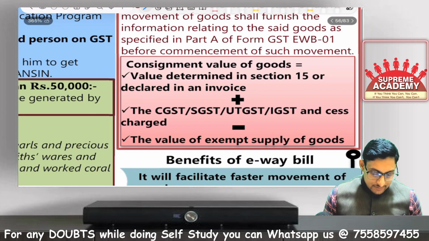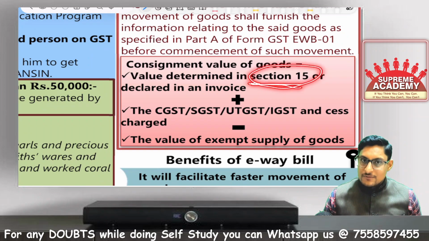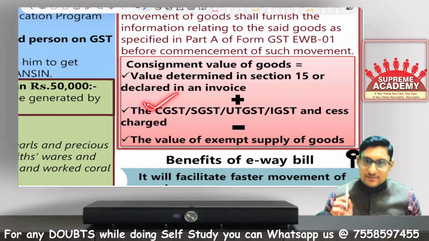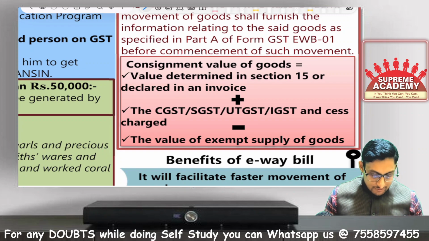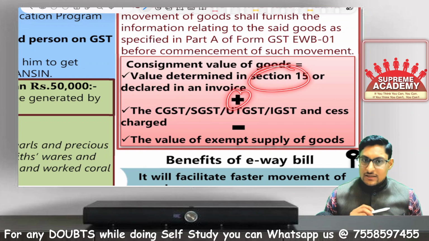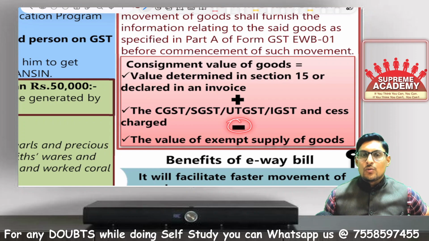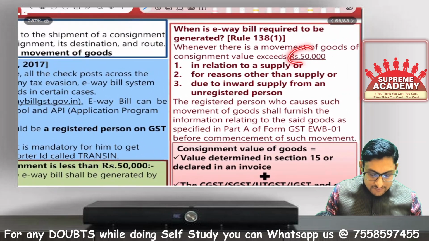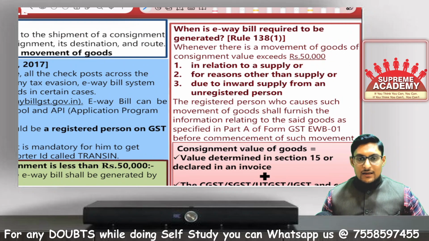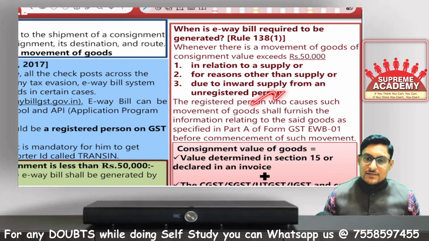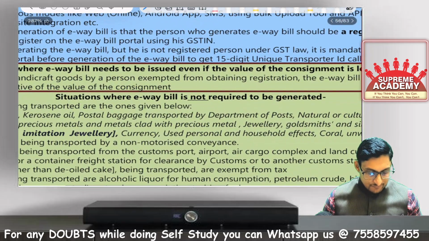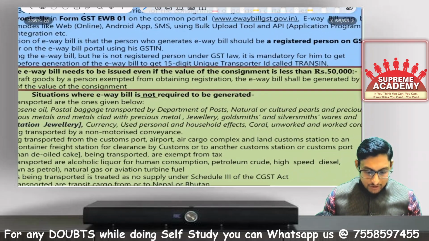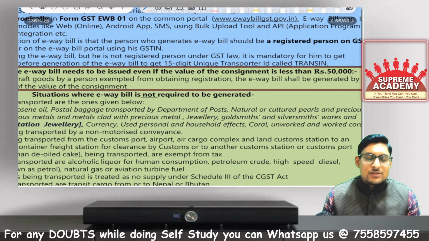This is the sum of what you have calculated under section 15, value of supply, plus taxes under GST, because in section 15 the taxes under GST are not included. So what you have calculated under section 15 plus all the taxes under the GST, and it does not include the value of exempt supply. Value of exempt supply is out of the calculation of consignment value. When you calculate the consignment value and it is more than 50,000, then e-way bill is compulsorily required to be generated.